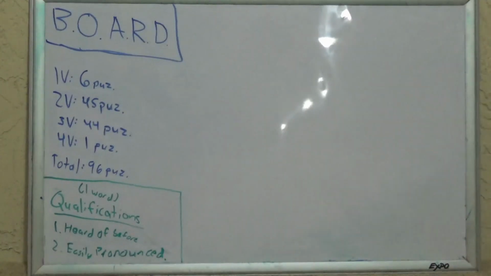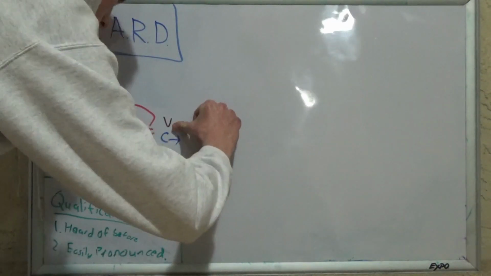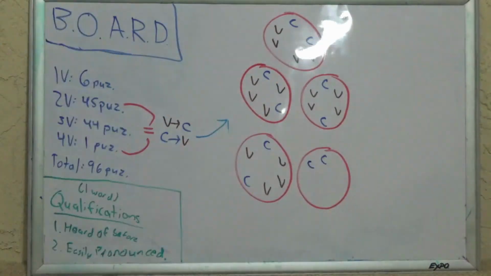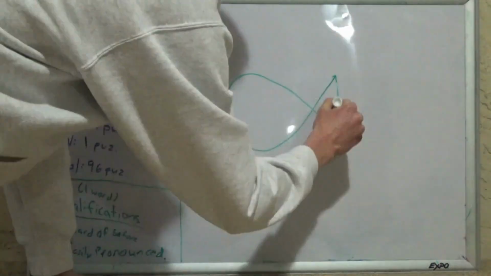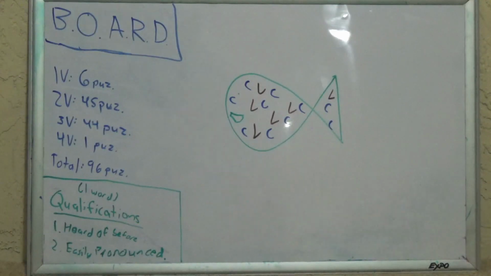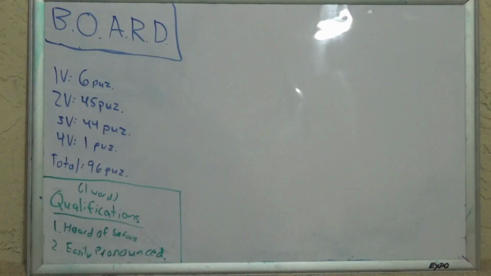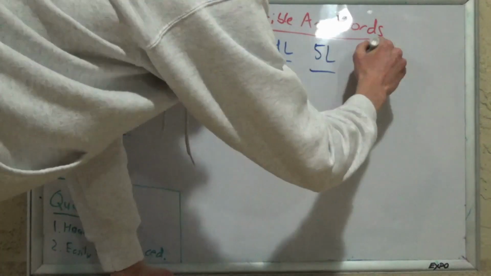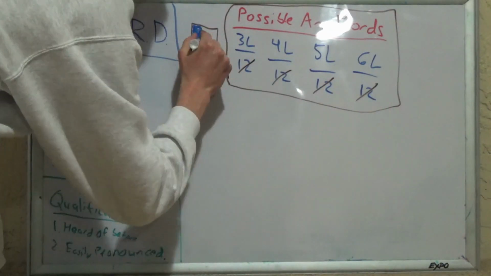Now for 4 vowels, we can treat it like the 2 vowel section, but instead of 2 vowels, there are 2 consonants. We get these 5 groups, and then we work them out like before. Now that we're done with all that consonant and vowel part, we can move on to the math. We are going to start by once again finding how many possible arc words there are for each type of word. This is basically all this video covers.